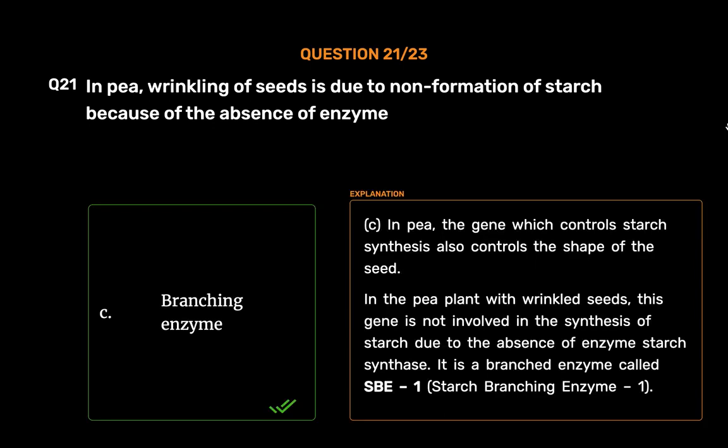C. In pea, the gene which controls starch synthesis also controls the shape of the seed. In the pea plant with wrinkled seeds, this gene is not involved in the synthesis of starch due to the absence of enzyme starch synthase. It is a branching enzyme called SBE-1, starch branching enzyme 1.